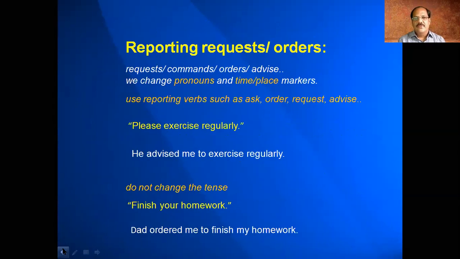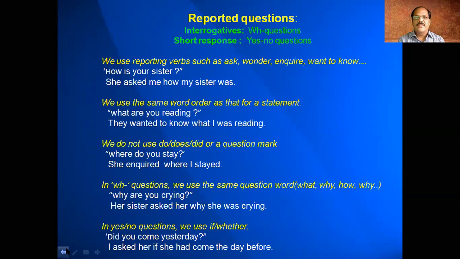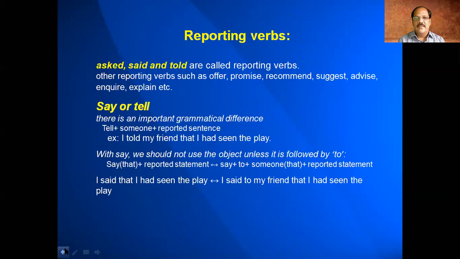Okay. So how, in reported requests and orders, what should be done? Without changing the tense, we have to say whether it is advised, ordered, or requested. And when you are converting reported questions, see that the same word order should be there. Then we have to select a reporting verb. Do, does, did should not be used. Then WH questions are there. You don't convert them into other questions. Only keep them WH questions. If it's a yes or no type question, use if or whether as a link word.